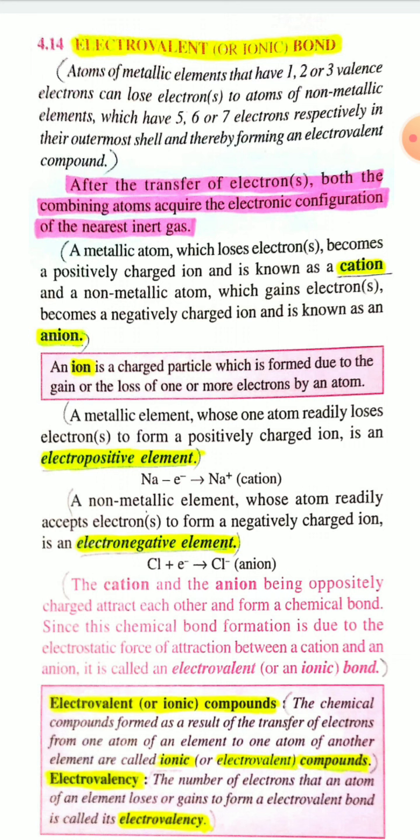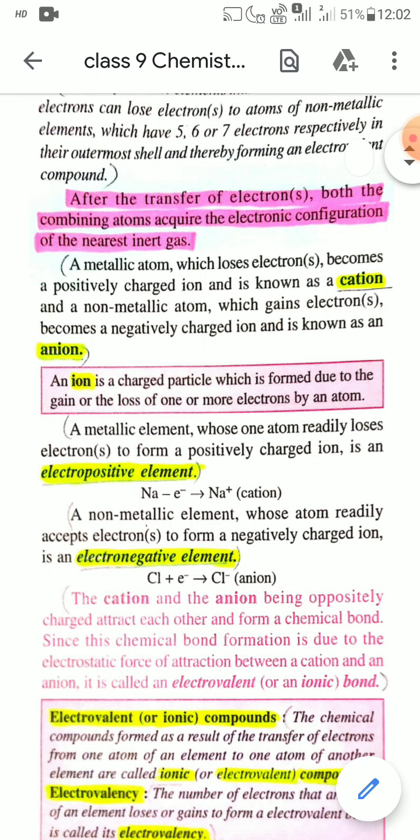That's why atoms of metallic elements transfer their valence electrons to a non-metallic atom, thereby forming an electrovalent compound. After the transfer of electrons, both the combining atoms acquire the stable electronic configuration of the nearest inert gas or noble gas.